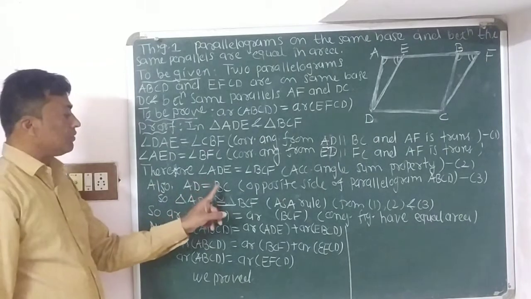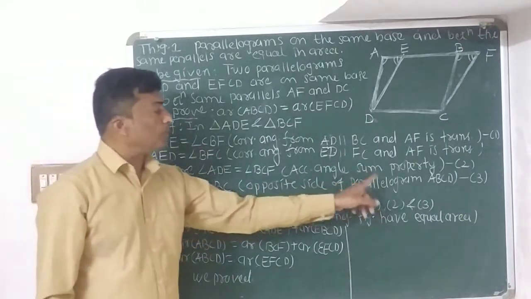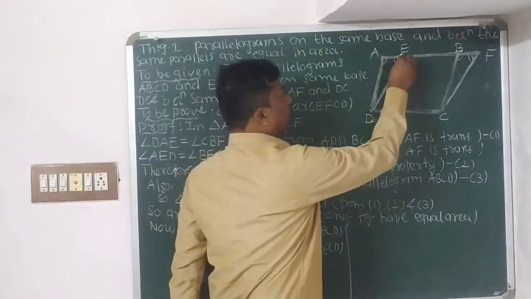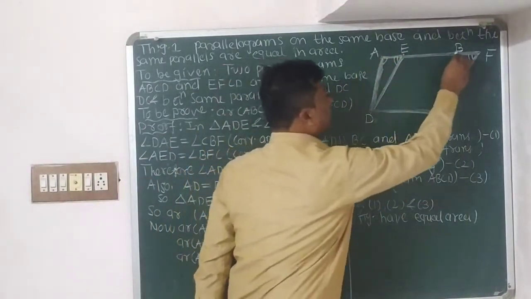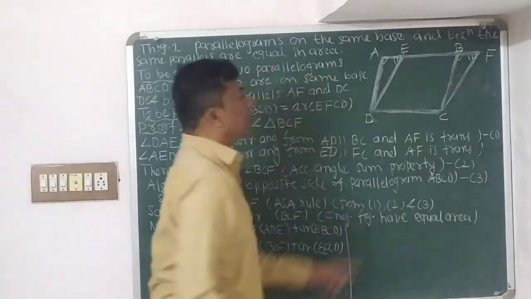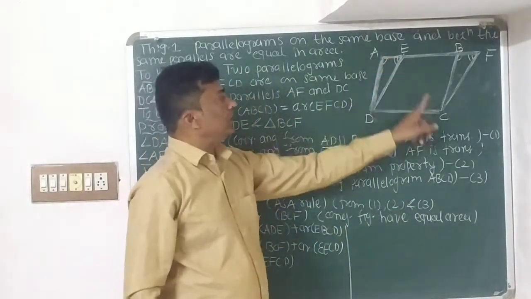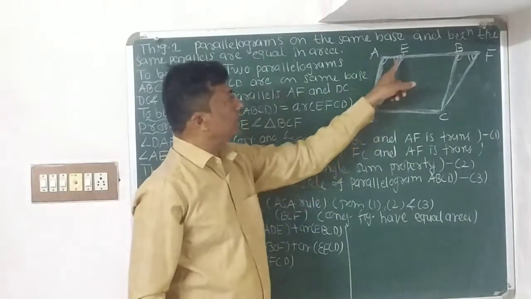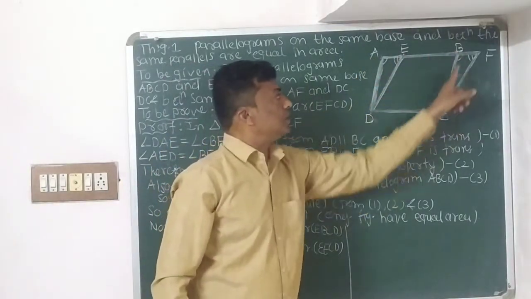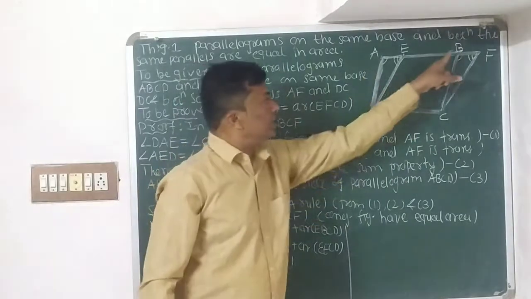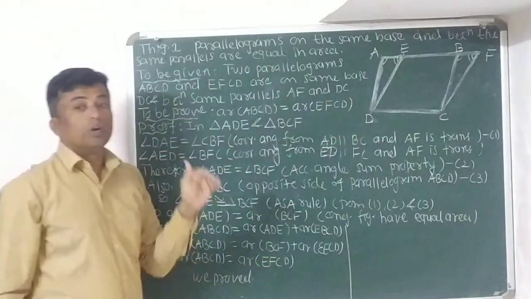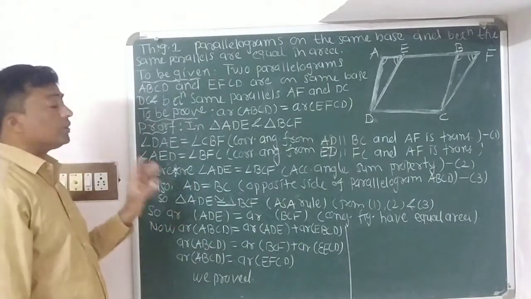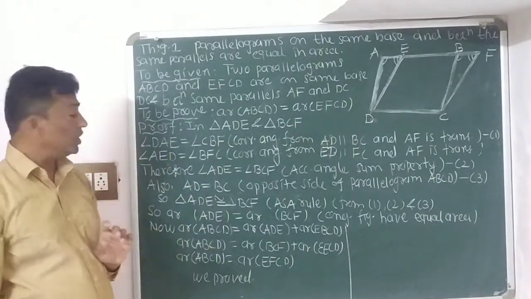Here AD is equal to BC, opposite sides of parallelogram ABCD. So see children, in triangle AED and in triangle BCF, angle DAE is equal to angle CBF. Second, angle ADE is equal to angle BCF, and AD is equal to BC. So according to the ASA congruence rule, both triangles are congruent to each other.